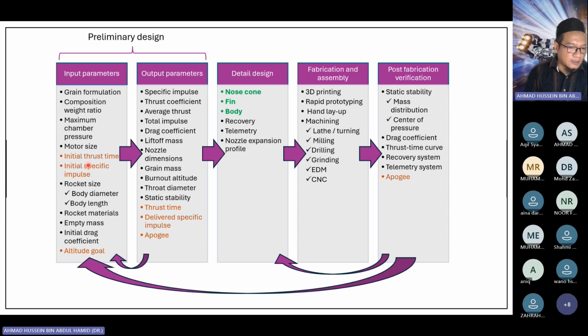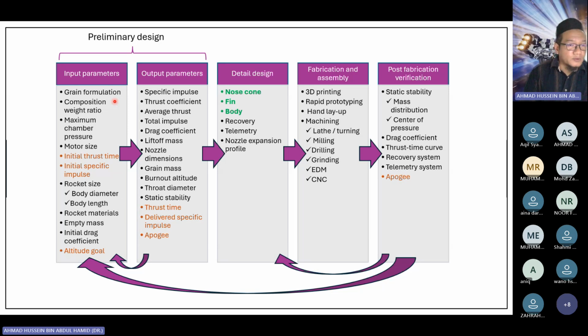So before we start off any design of the motor, first we have to have a very clear mission requirement. What is the mission requirement? What is the target apogee and so on? And then from there, we have to decide the grain formulation. So when we talk about chemical rockets, we broadly classify them into three categories, which are the liquid rocket, solid propellant rocket, and also hybrid rocket. So in our case, we are going to focus on the solid propellant rocket.